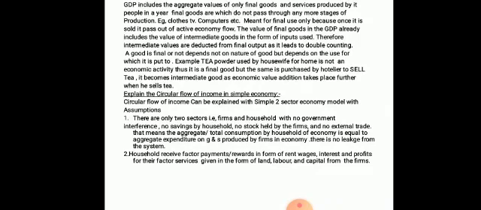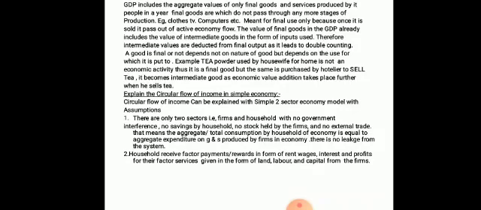GDP includes the aggregate value. Aggregate means what? The total value of only final goods and services produced by its people in a year. Final goods are which do not pass through any more stages of production. Now see this, they may ask you to write a note on final goods. So you will write this particular paragraph.